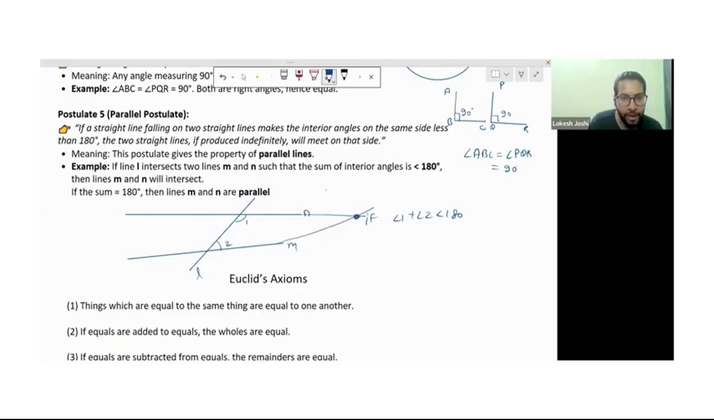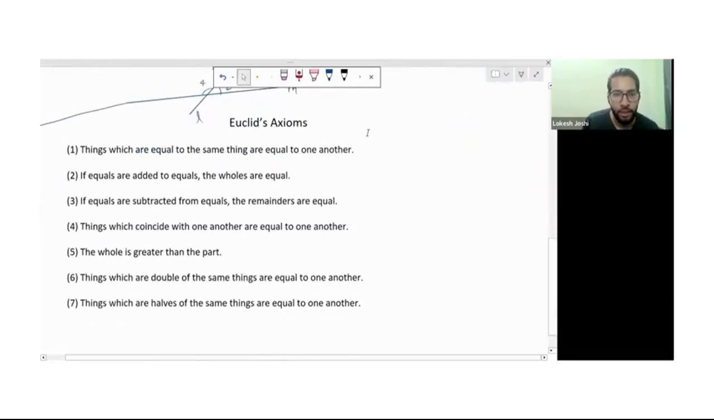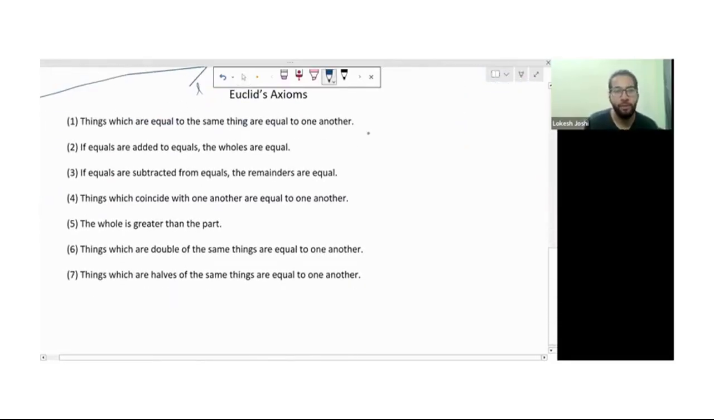And if it is greater than 180 on this side, suppose this one 3 and 4, then they never intersect each other. They keep going far away from one another. Postulate 5 is also easy, but it's a little bit lengthy. Now there are some axioms which are known as Euclid's axioms. So we will do all of them one by one.